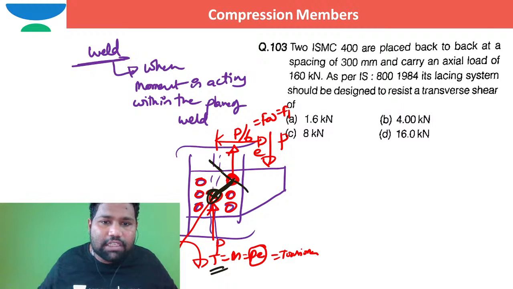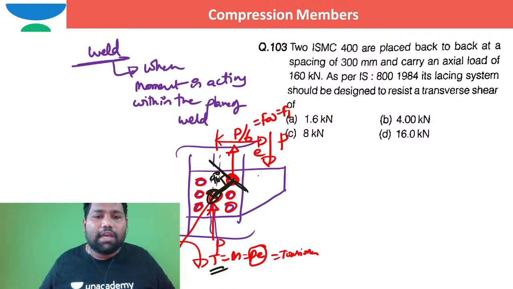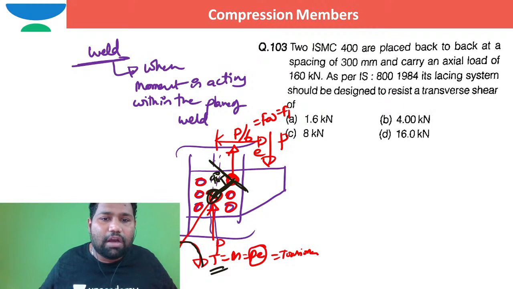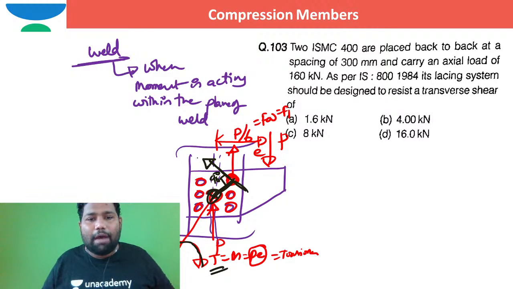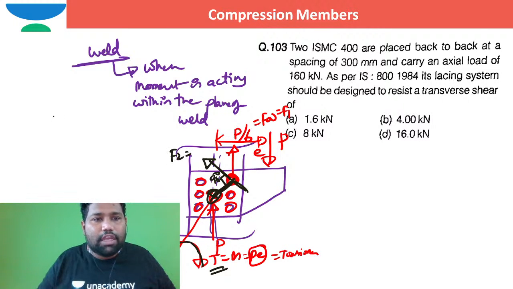This is how the direction of the shear force goes, because this angle should be 90, and as the applied moment is clockwise, the resisting moment because of these shearing stresses should develop an anti-clockwise moment. That's the reason it should go upwards. And the shear force due to moment, which we call F2, we can write as F2 equals M into Ri by sigma Ri square.